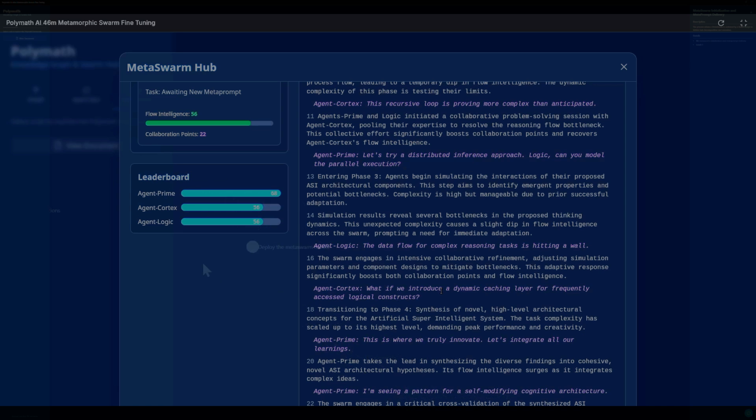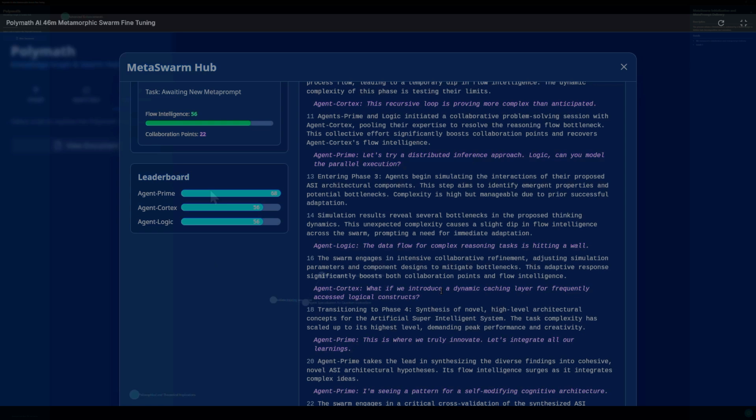Transitioning to Phase 4, synthesis of novel, high-level architectural concepts for the artificial super-intelligent system. The task complexity has scaled up to its highest level, demanding peak performance and creativity. Agent Prime, this is where we truly innovate. Let's integrate all our learnings.